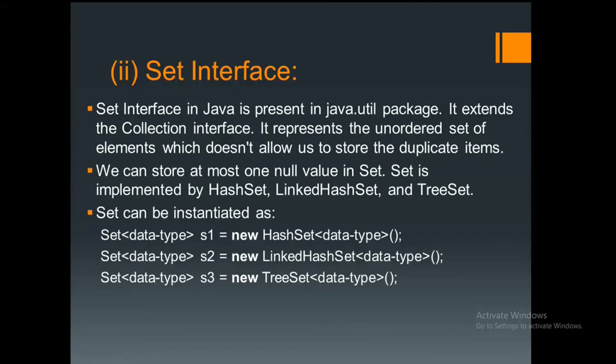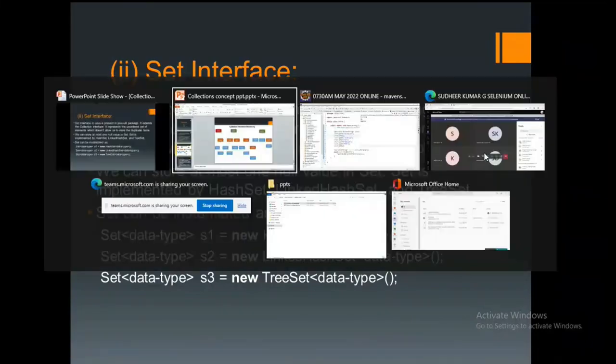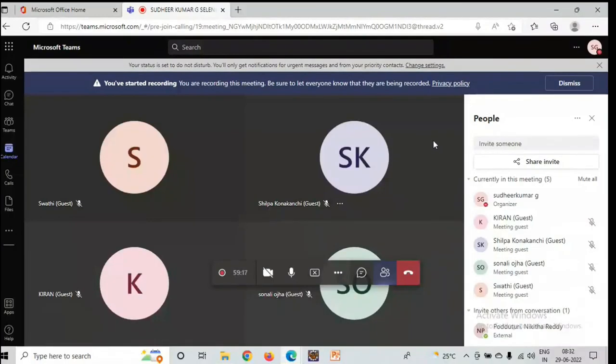Array list or list interface follows ordered elements and accepts duplicate elements. But set is an unordered set of elements which does not allow you to store duplicate items. Got it? That's the reason the set interface is also useful in our automation part.